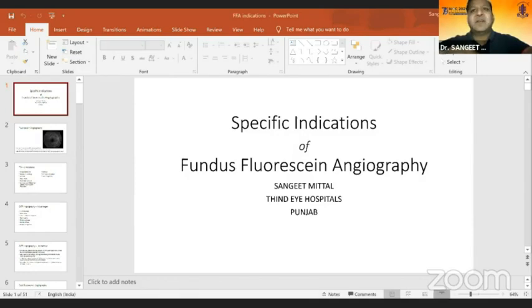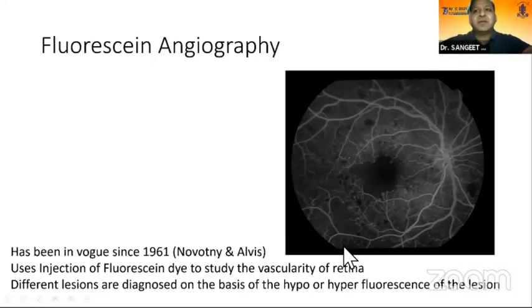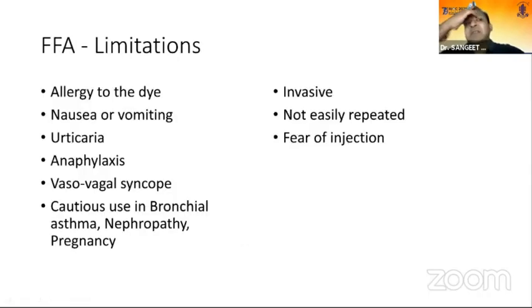Though fluorescein angiography is now almost 60 years old, first being done in 1961, when the fluorescein dye was used to study the vascularity of the retina. The word specific that has come into the topic means that there is some problem with fluorescein angiography now, and it has got limitations. The most common limitation is the fear of injection to the patient. Almost 10% of patients complain of nausea or vomiting while we do the procedure, or there's an allergy to the dye, which may even go, though rare, into anaphylaxis.